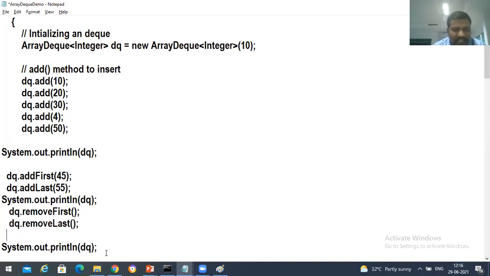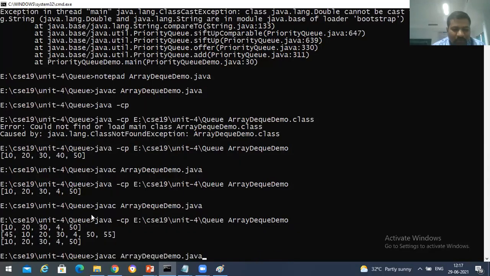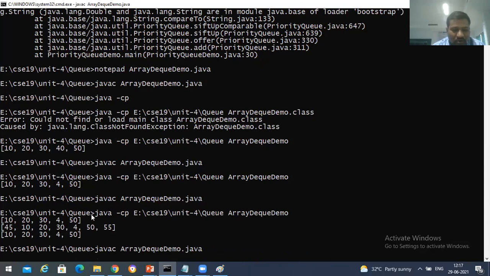If you want to delete a specified element, that also we can do with DQ dot remove. If you want to delete a specified element, you can delete that specified element also. Three deletions I'm going to do over there. So finally you'll be getting 10, 20, 30, 50 elements.